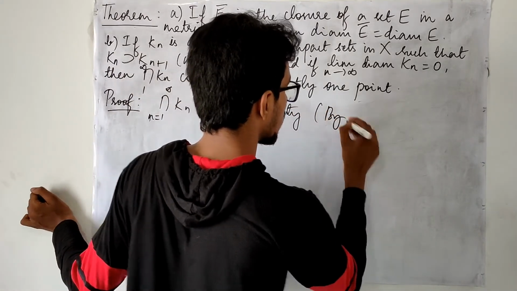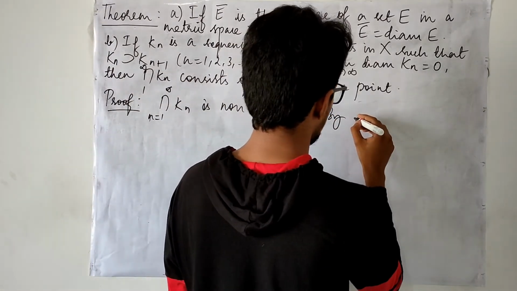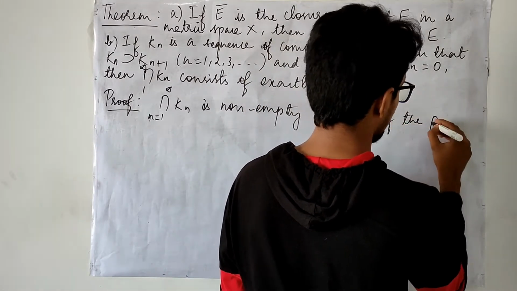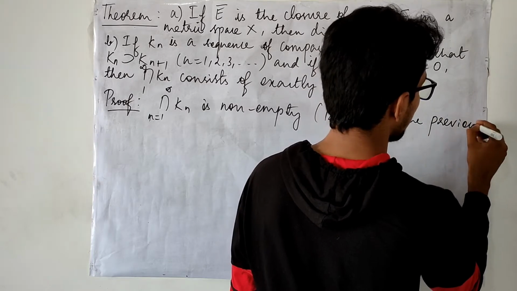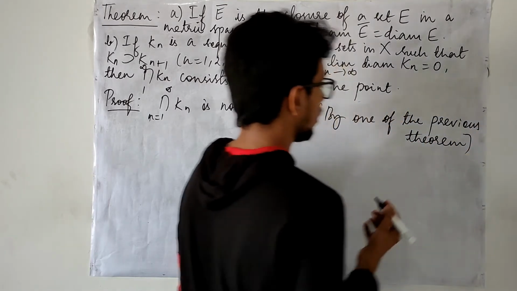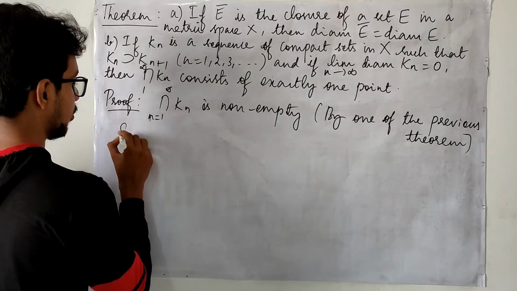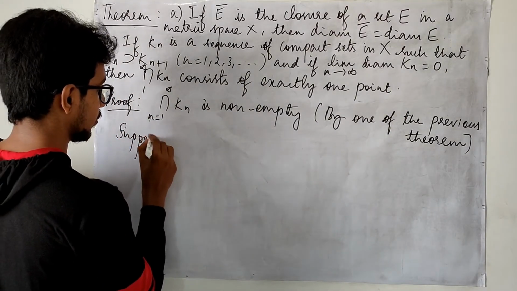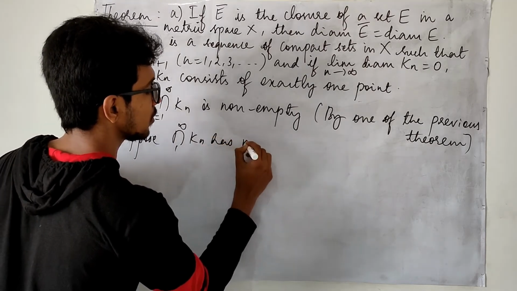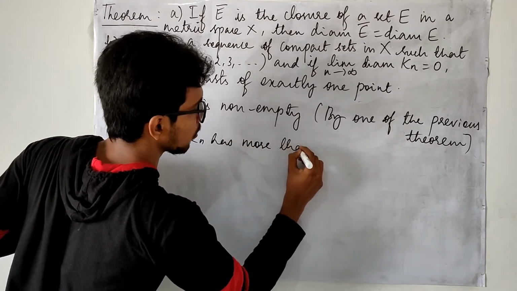This is by one of the previous theorems. I don't know exactly which one, but in basic topology we have studied these things. Suppose this intersection has more than 1 point.